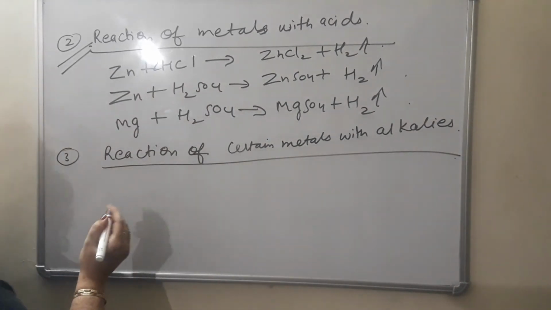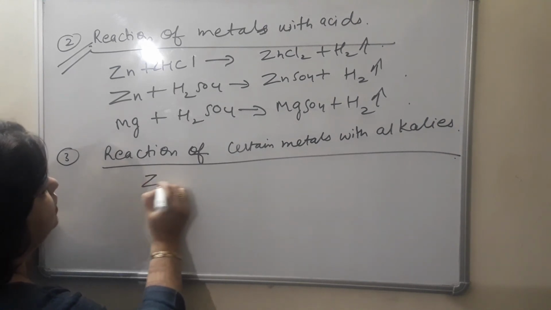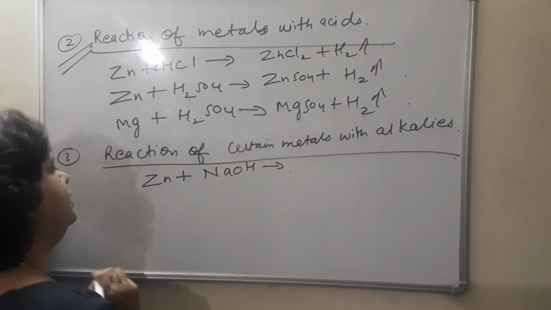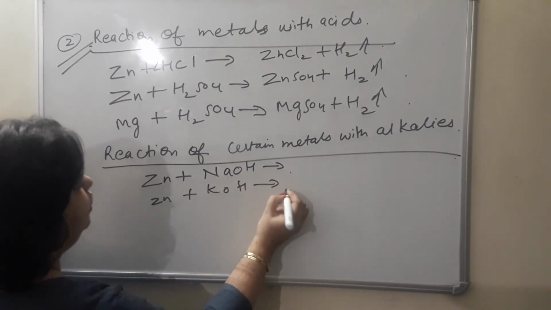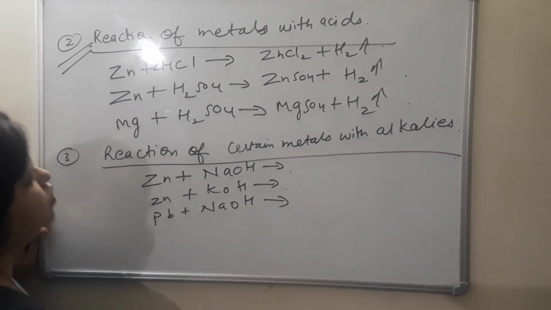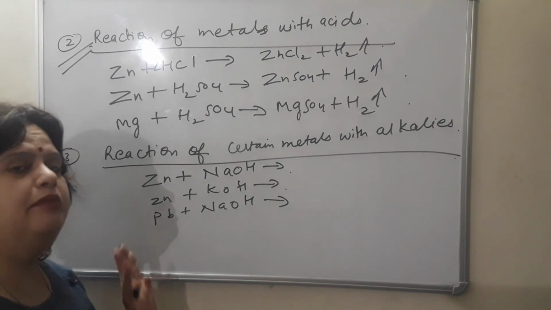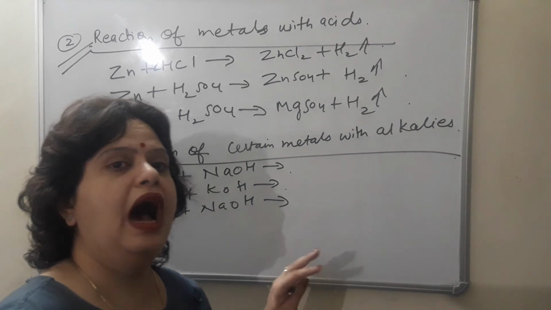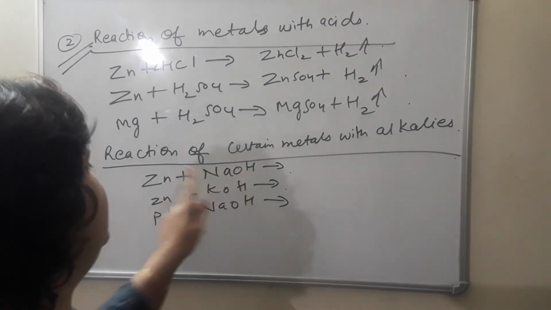Very important point. For example, you can take this one, moderate reactive है, Zn plus NaOH, or you can take Zn plus KOH, or you can take Pb plus NaOH. I am writing few examples. So we can also obtain hydrogen gas by using moderate reacting metal, when moderate reacting metal reacts with alkalis. Bases word I am not using because all alkalis are bases, but अगर यहाँ पे base कर दिया तो वो specify हो जाएगा.